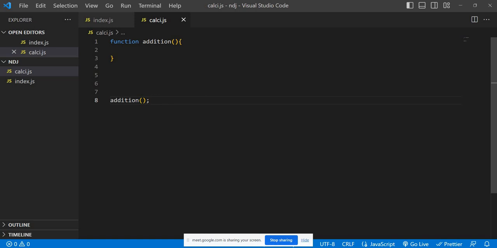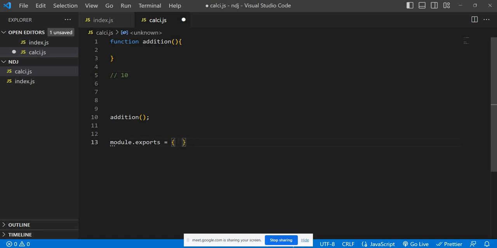But if someone else wants to use your addition function, what we need to do? We should export. Module.exports is equal. That means it is providing some extra security, right? No one can access without taking your permission. Suppose you have defined 10 methods here and you don't want to give those 10 methods to other people. You can just export only one or two methods, give access to only those. So this is the modular system.